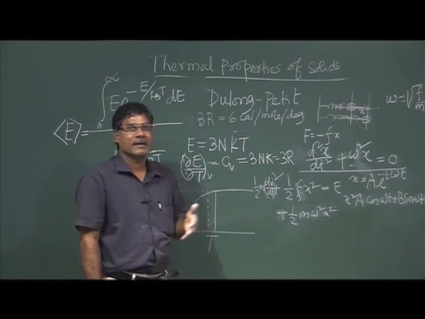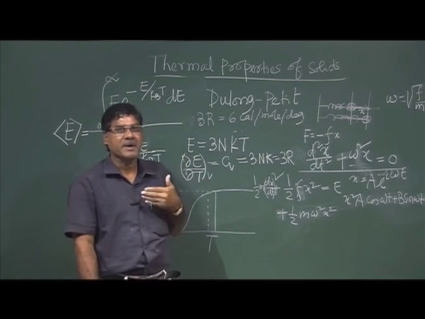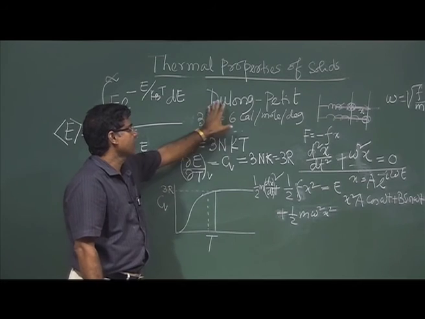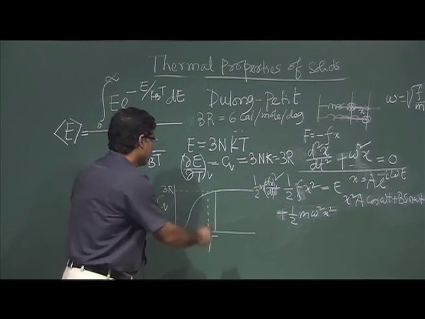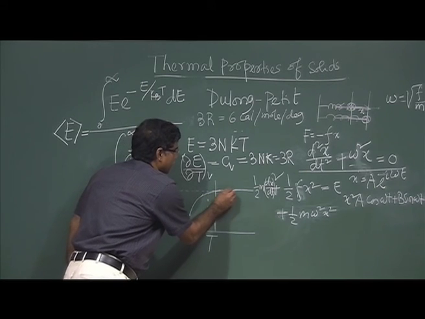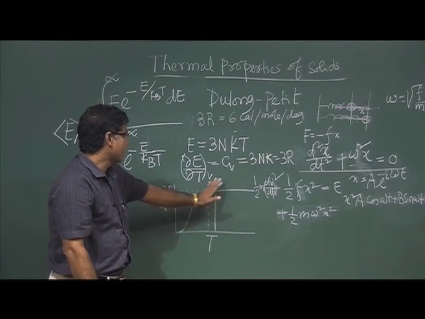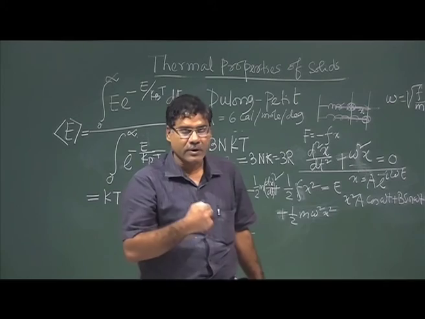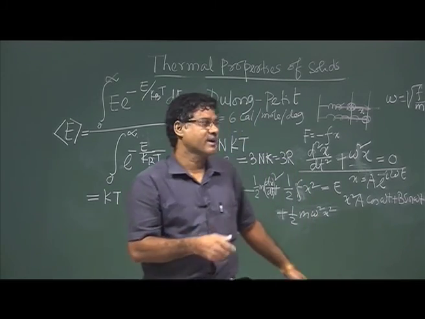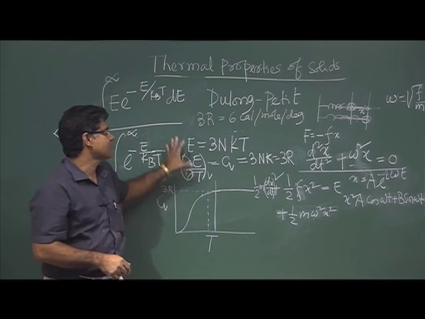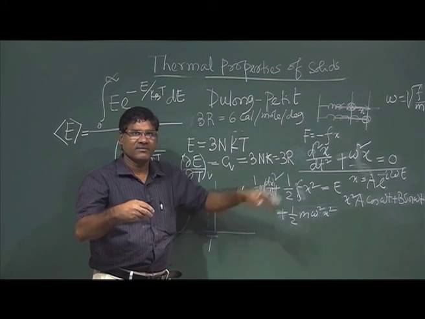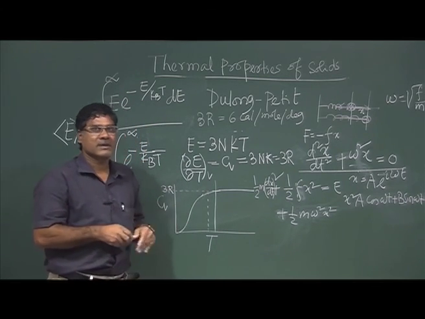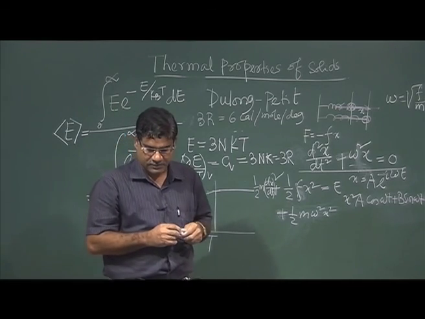It tells that the specific heat is independent of temperature, but that is not true. Experimentally it is found it should be like this. So the Dulong-Pettit law can only explain the specific heat at higher temperature. At lower temperature it cannot explain. Then Einstein came forward and tried to find out what the difficulties and drawbacks of this model are, and he gave another model to explain the specific heat at lower temperature. That we will discuss in the next class. I will stop here. Thank you.